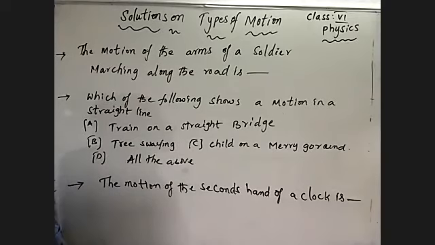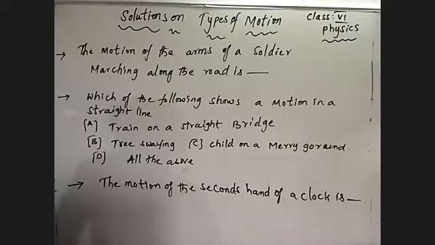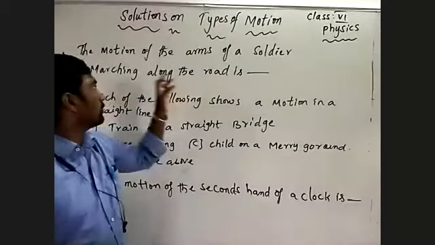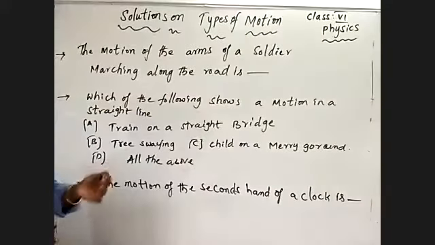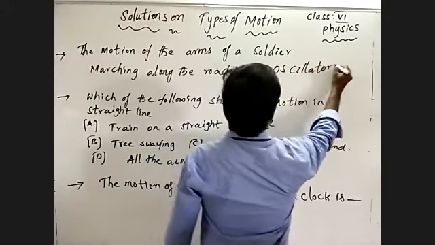oscillatory motion. What happened? The body moves to the front and comes back, making a number of vibrations. The body moves in the same path and takes the same time to move to and fro, that is, back and forth. A body which possesses back and forth motion is considered oscillatory motion. So the motion of the arms of the shoulder marching along the road is oscillatory motion.